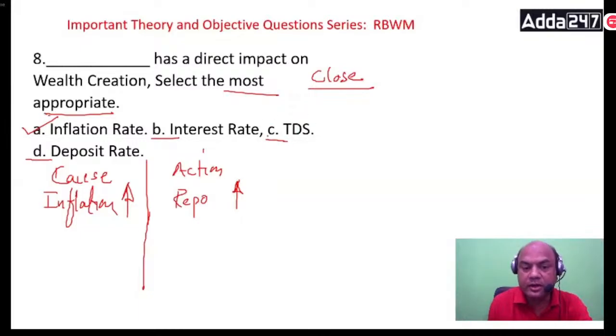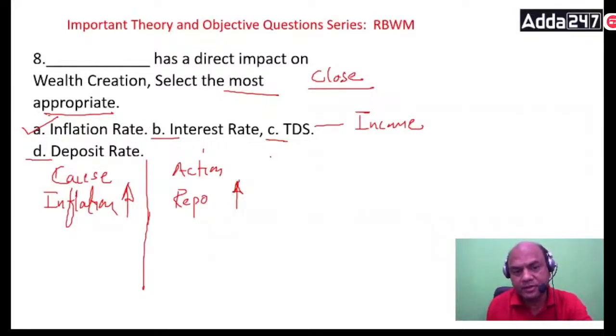This automatically increases the deposit rate, not TDS, and TDS is totally dependent on income tax. TDS rate is given by the income tax department, so this has nothing to do with this question. The income tax department will increase or reduce it as per their policies. So the most appropriate one over here is inflation rate. This is the major factor.